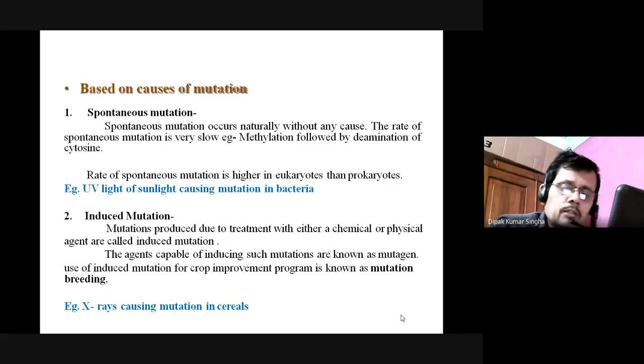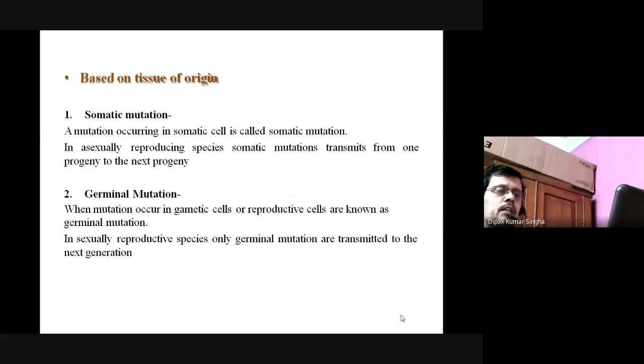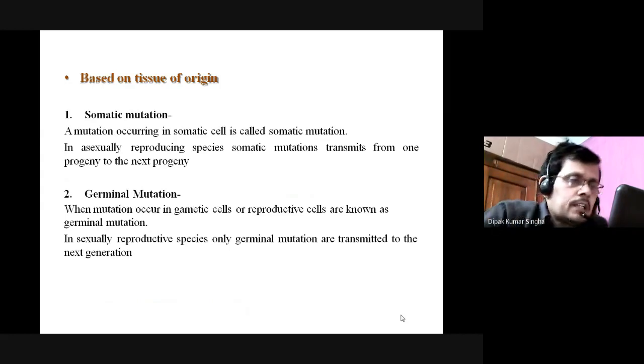X-ray causes mutation in cereals also. This is an induced mutation, but without X-ray exposure it is called spontaneous mutation. Another classification is based on the tissue of origin, which type of tissue is mutated. A mutation occurring in a somatic cell is called a somatic mutation.